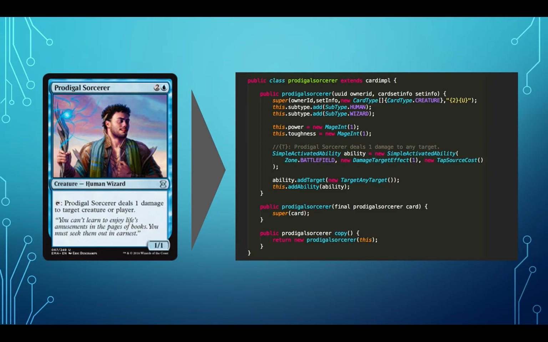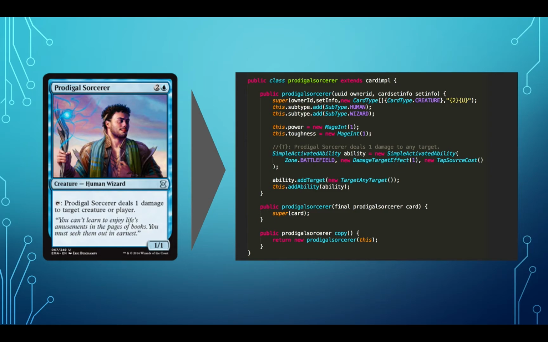Here is one example of a Magic card and its Java representation. This card is a Prodigal Sorcerer, a 1 power, 1 toughness, blue human wizard creature that can tap to deal 1 damage to any target. On the right is its Java implementation.